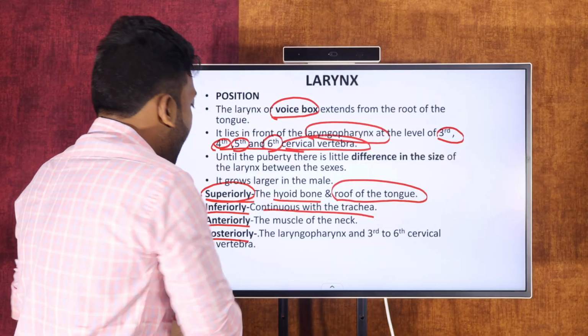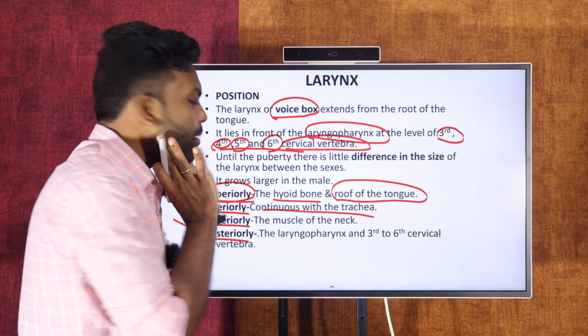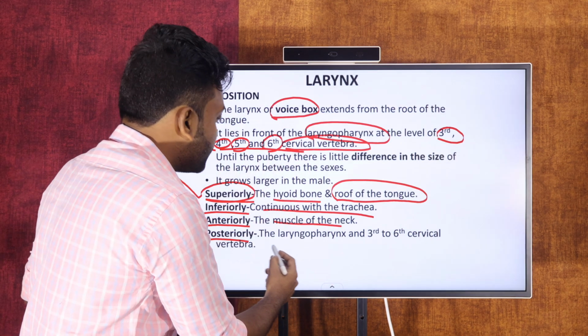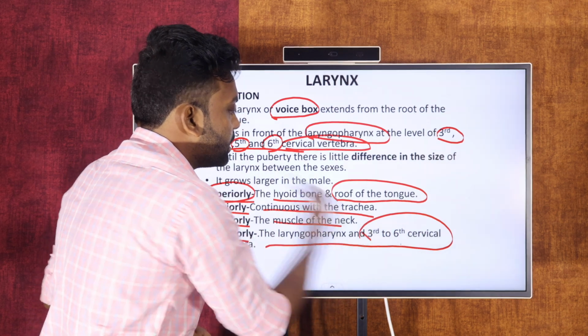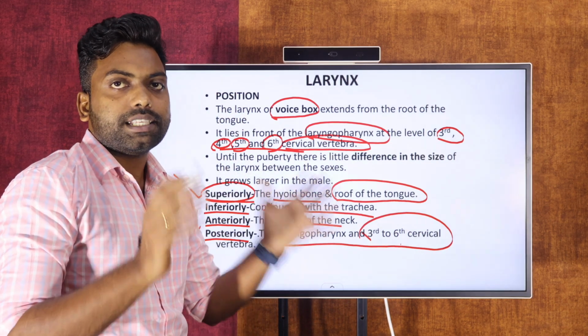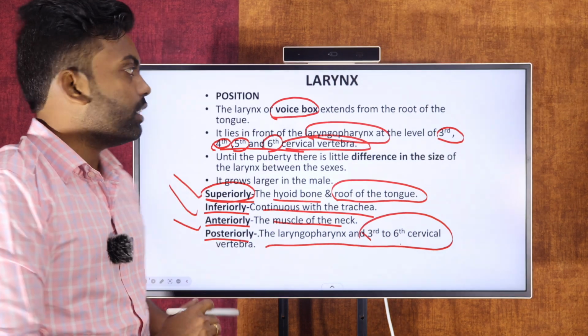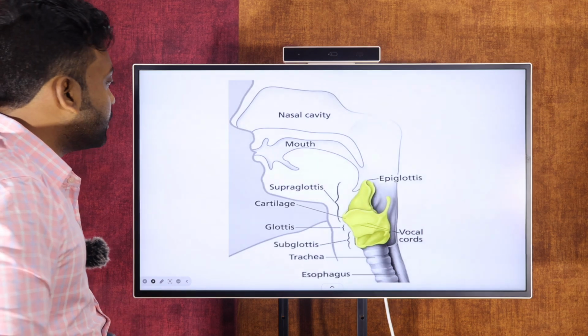The next one is anterior. In front of the larynx there are neck muscles, as we know. The next one is posterior. Posteriorly there are the cervical vertebrae, the third to sixth cervical vertebrae, which are the posterior organ association for the larynx. So this is the exact position and organ association for the larynx.